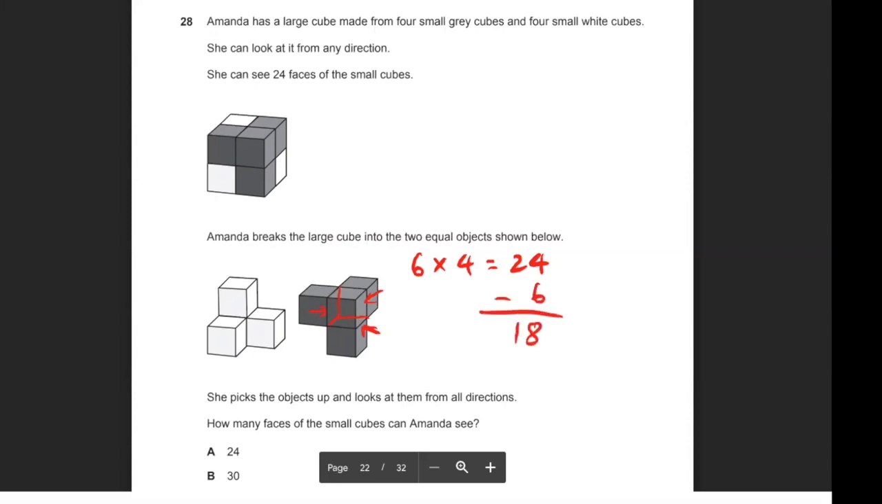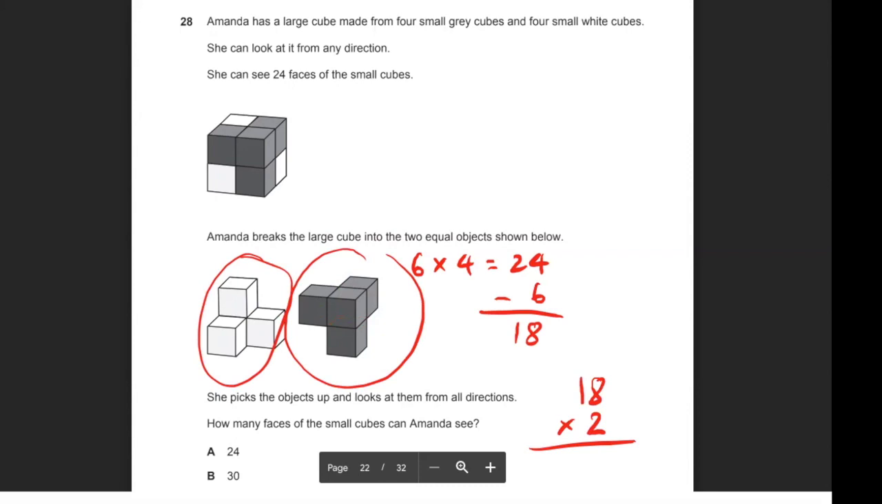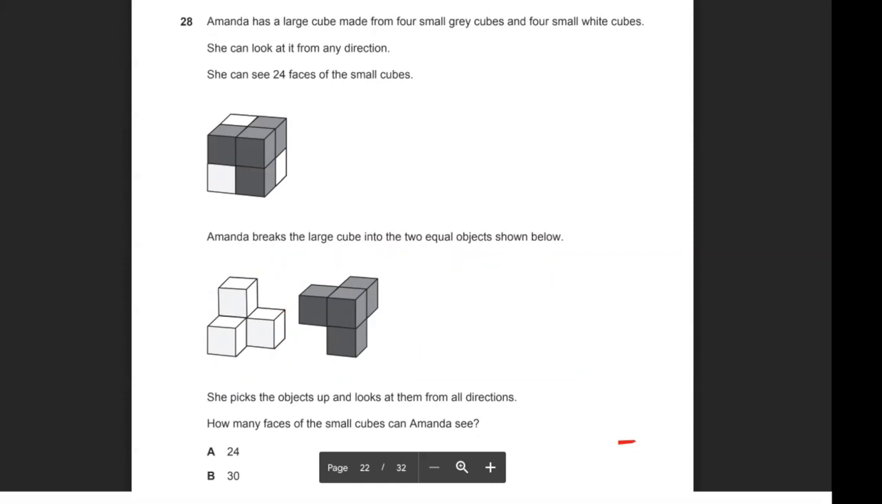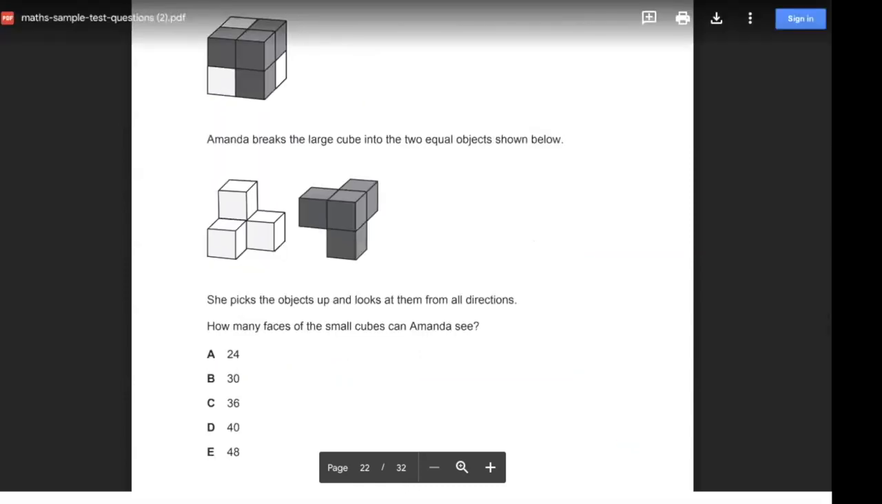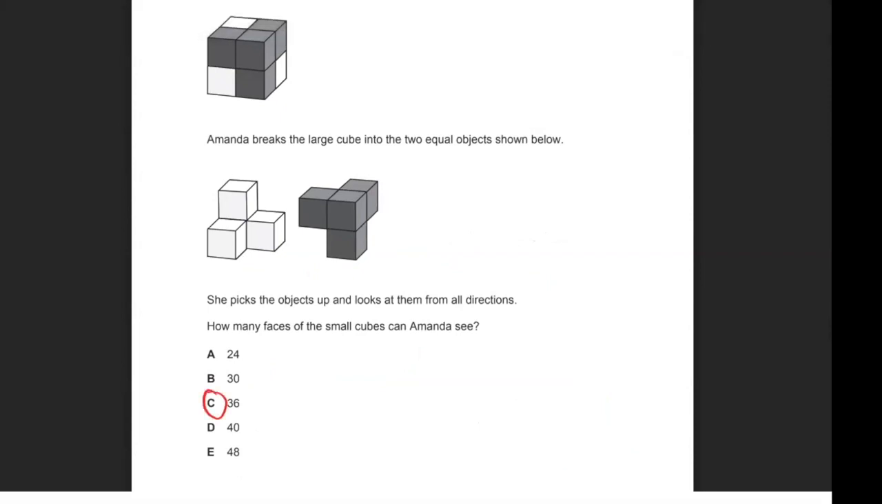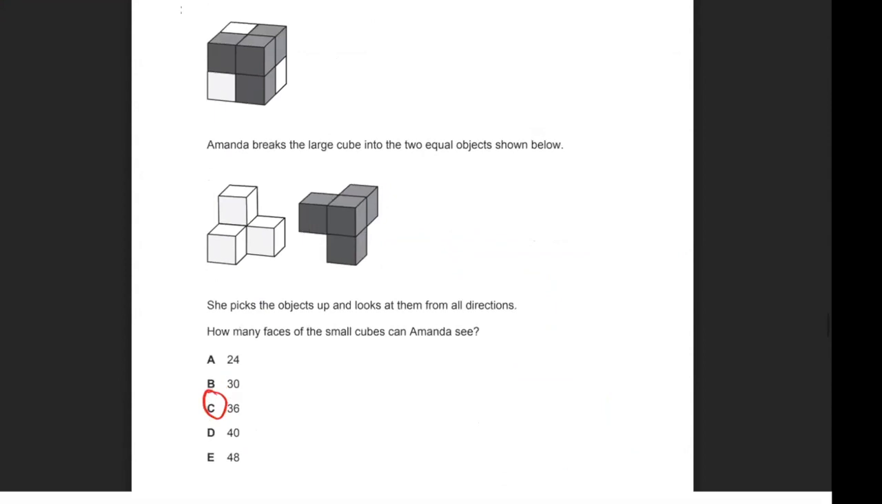So that means for each of these 3D figures, I have 2 of them, I can see 18 faces. So how many faces of the small cubes can Amanda see? That would be 18 multiplied by 2, which is equal to 36. If I look at the options below, I should look for 36, and that would give me option C. So the correct answer for question 28 would be option C.